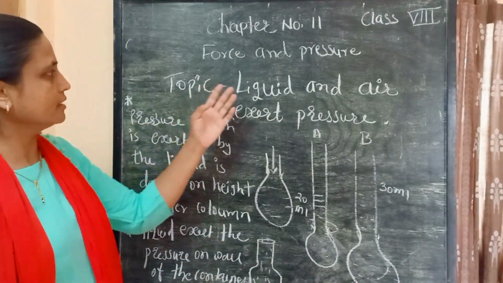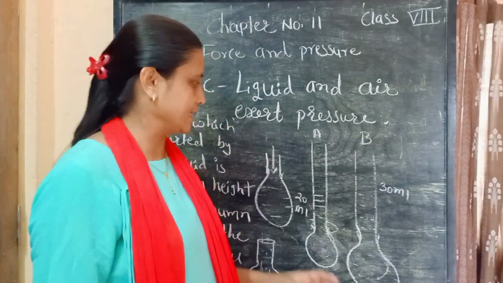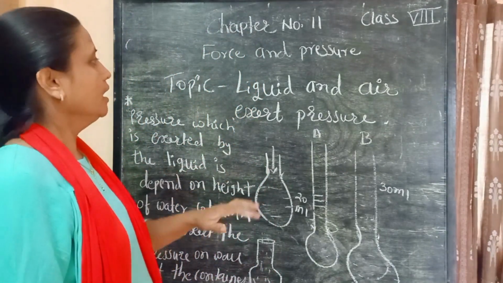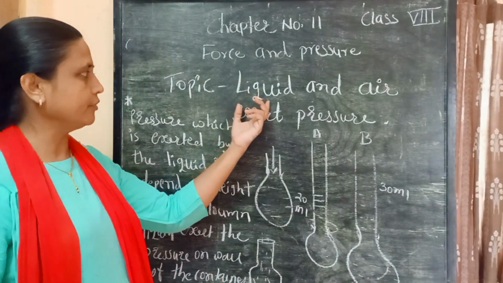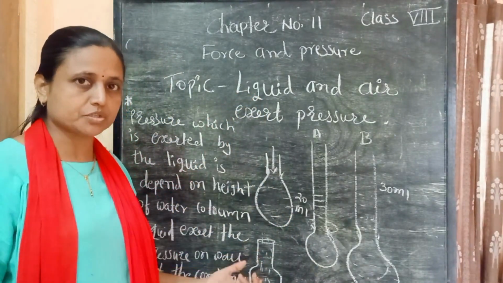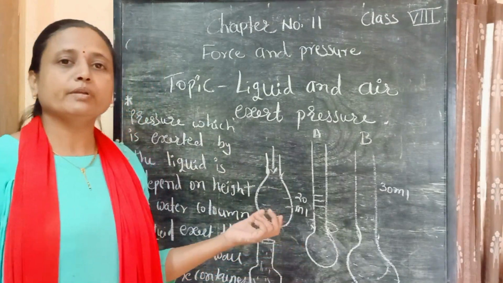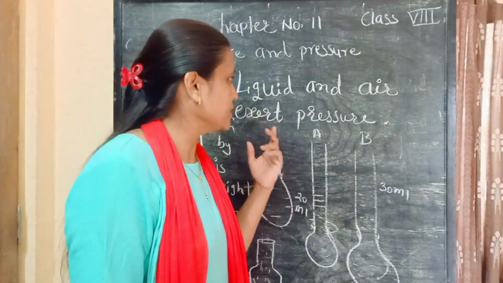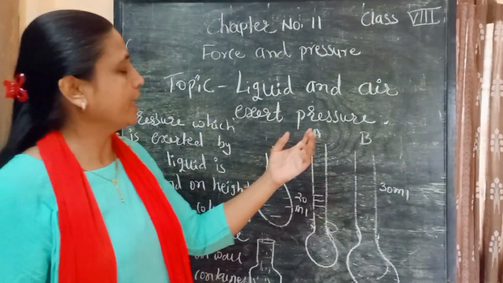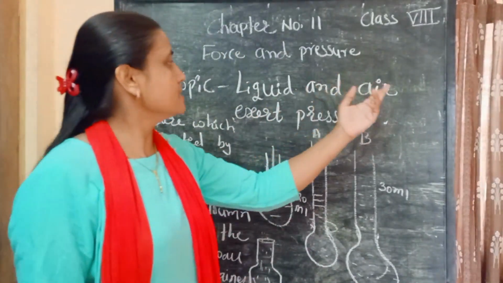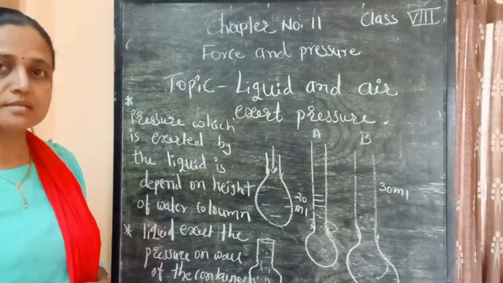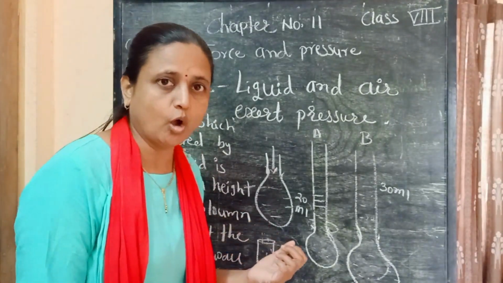This is the general concept regarding the pressure exerted by the liquid. Now I think you are all clear about how the liquid exerts pressure and what the relation is between the pressure and the liquid. Now we move to the next topic: just as liquid exerts pressure, air also exerts pressure on an object.